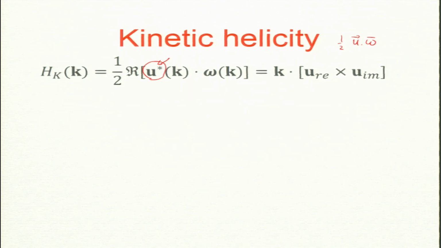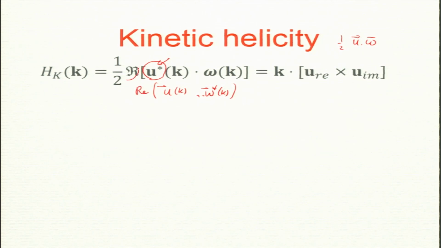Again reminding you that I could have put this as omega star of k, no problem, because the real part of a star b is the same as the real part of a b star. That is simple stuff. I could have used this as well, the real part of this.